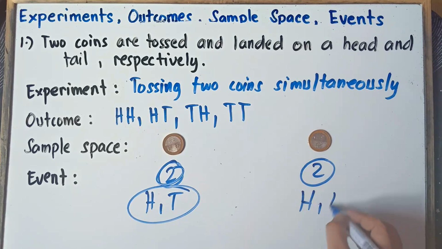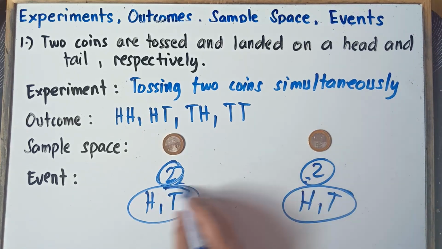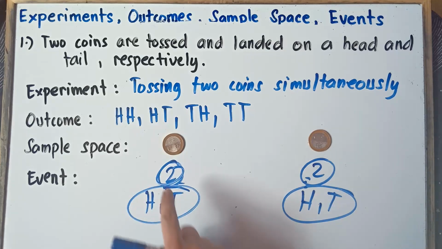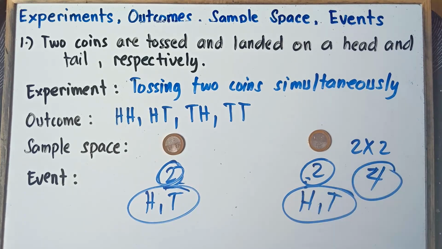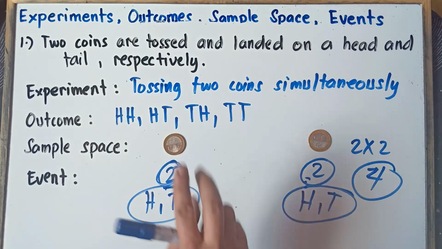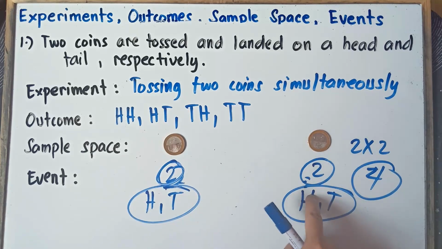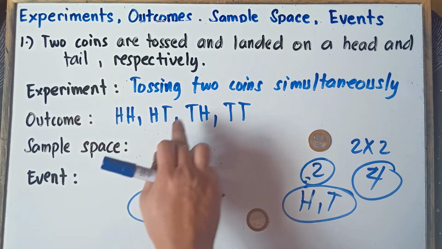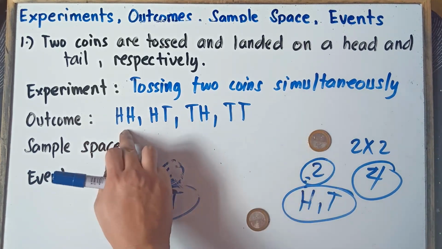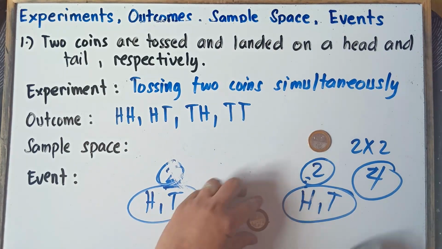If you multiply the number of outcomes individually, 2 times 2, that would be 4. So that's why, class, you have 4 possible outcomes for 2 coins. So that's why we have head, head, head, tail, tail, head, and then tail, tail. So 1, 2, 3, 4.